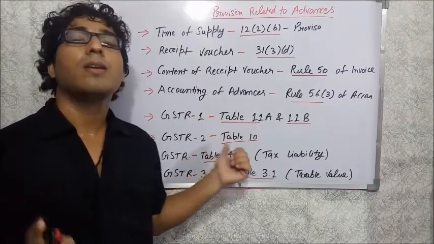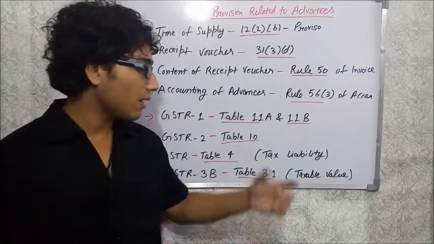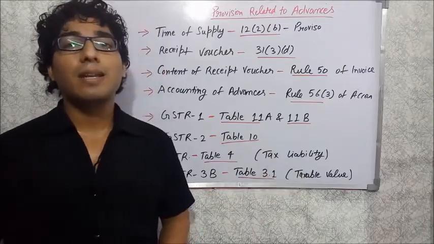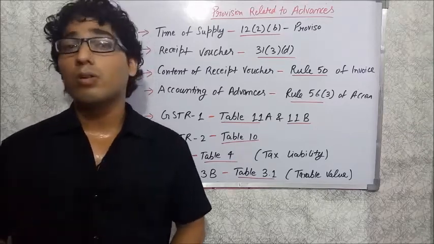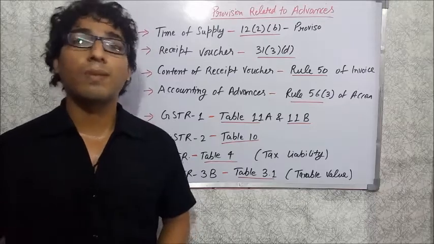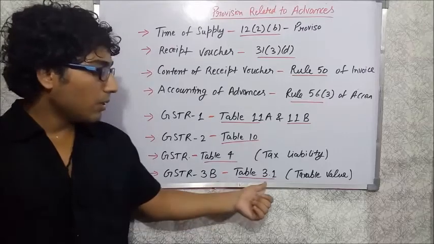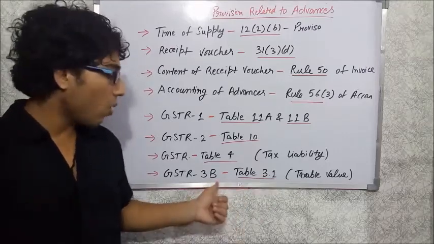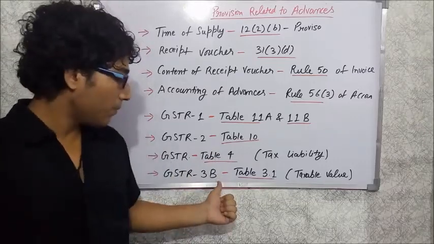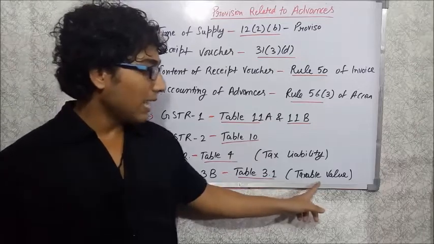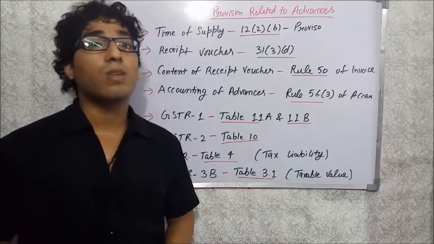But you should know that table number 4 of GSTR 3 has a column of tax liability, and that tax liability is on a net basis. Net means the tax which is payable on the basis of invoice plus debit note minus credit note plus advance receipt minus advance adjustment thereof. And then table number 3.1 of GSTR 3B, which is the alternative return of GSTR 3 for the first 2 months of implemented GST. In that table number 3.1 also, the taxable value which you have to provide is on the basis of the net.